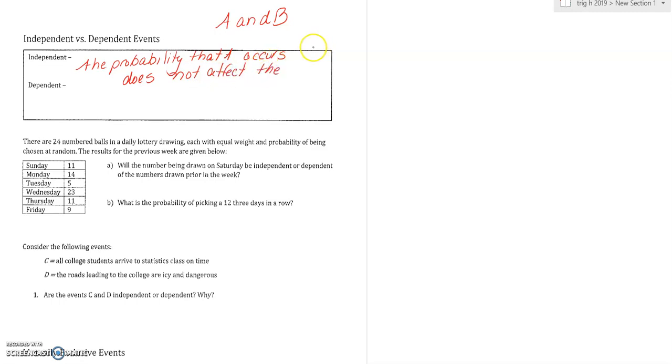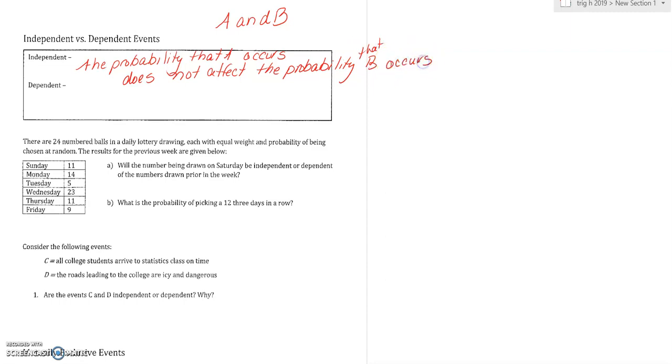So for example, if you're rolling a die, and I ask you, what's the probability that I roll a 3 on the second roll or something like that? Rolling a die, flipping a coin, that's independent. Okay, it doesn't matter if I rolled a 2 the first time. That does not mean that I can't roll it next time.